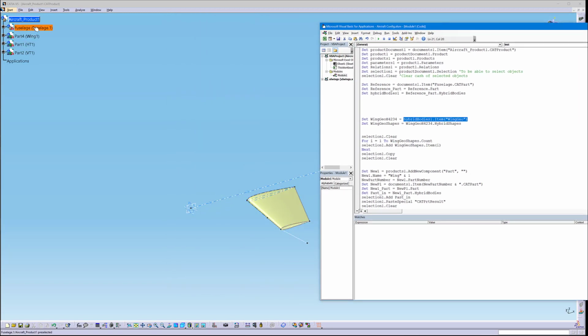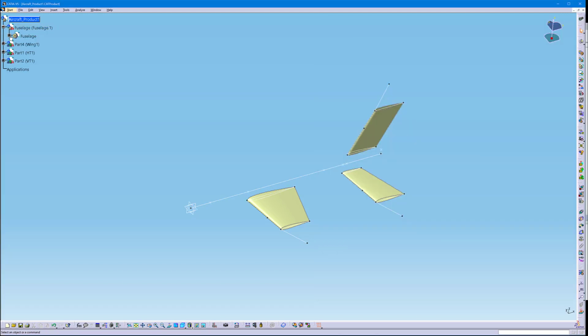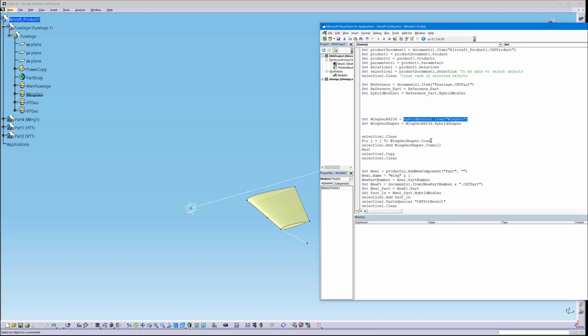In this case, it's the fuselage. So here I have a couple of different geometrical sets.